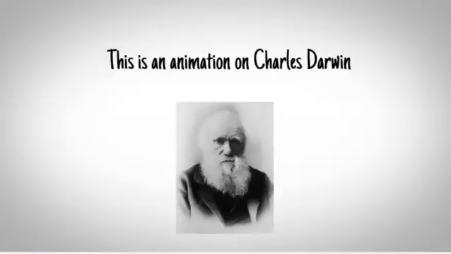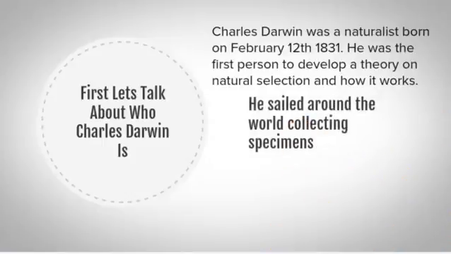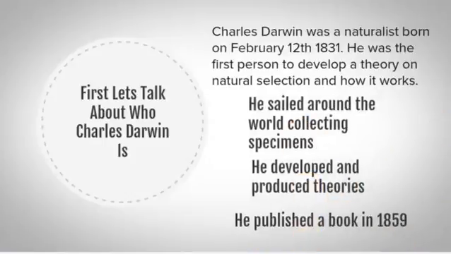This is an animation on Charles Darwin. First, let's talk about who Charles Darwin is. Charles Darwin was a naturalist born on February 12, 1831. He was the first person to develop a theory on natural selection and how it works.